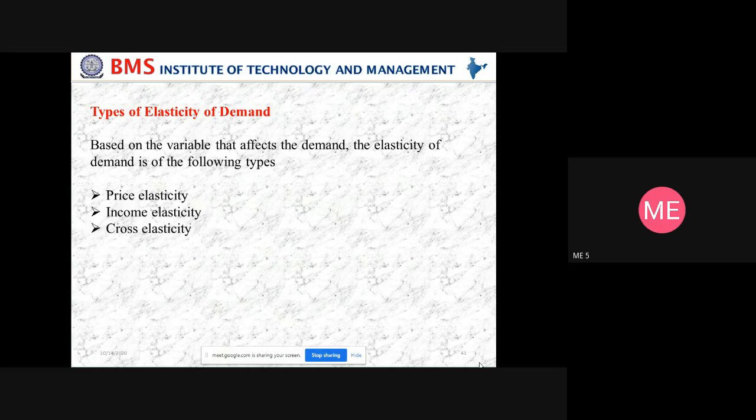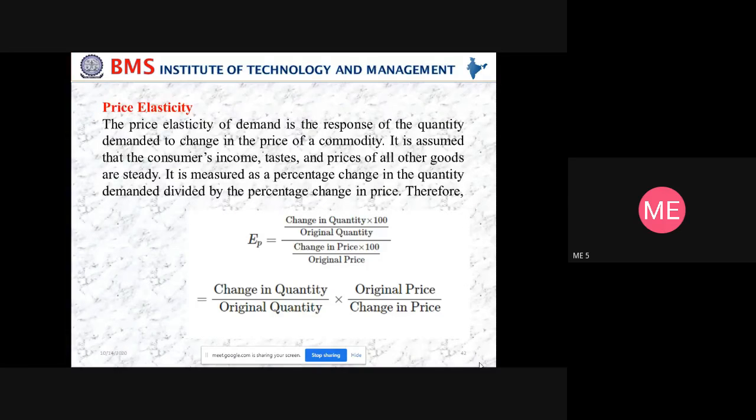Elasticity is the change in the quantity demanded. The price elasticity of demand is defined as the response of the quantity demanded to a change in the price of a commodity. So how does the quantity demanded respond to the change in the price of the commodity? The change in the quantity demanded is delta Q, and the change in the price of the commodity is delta P.